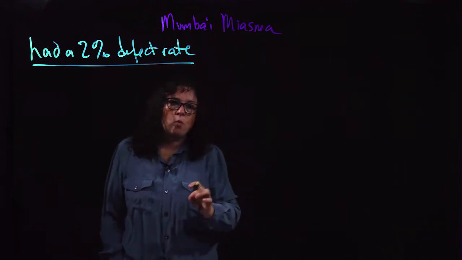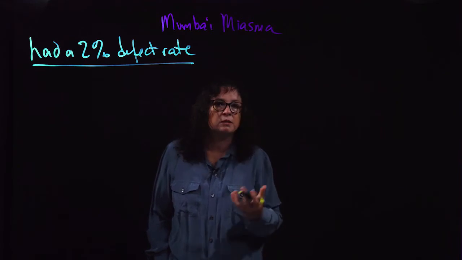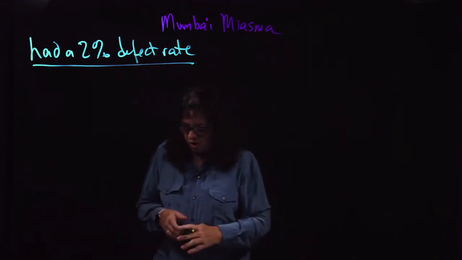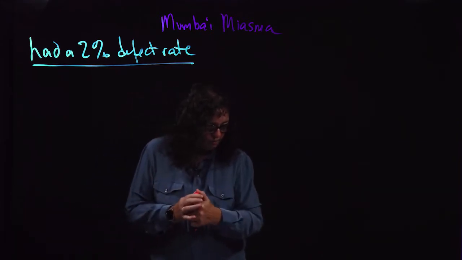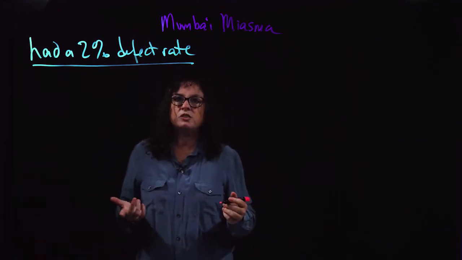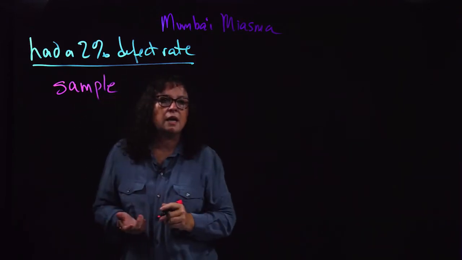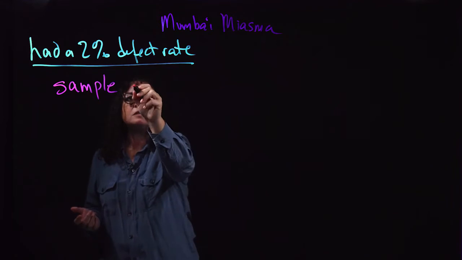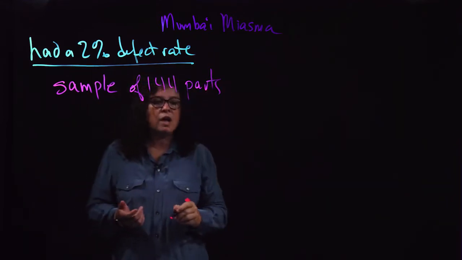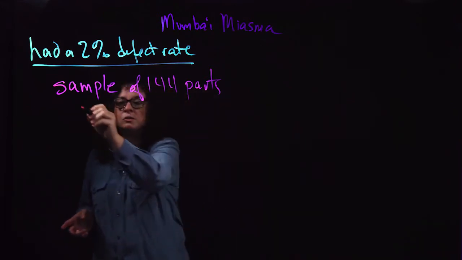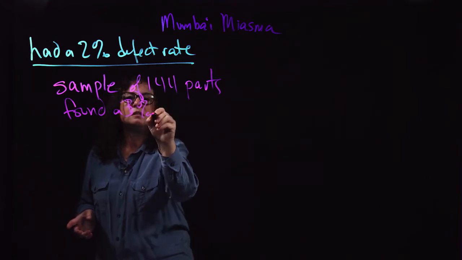But once the parts started to arrive on the factory floor, they were getting complaints from the workers about too many defects. So they decided to start looking. They started with a sample of 144 parts that came in from Mumbai. Of those 144 parts, what they found was a 3% defect rate.